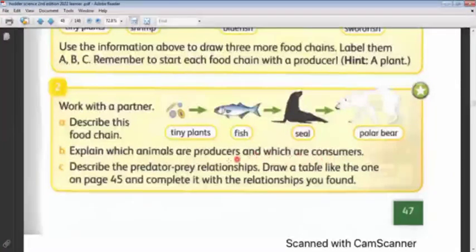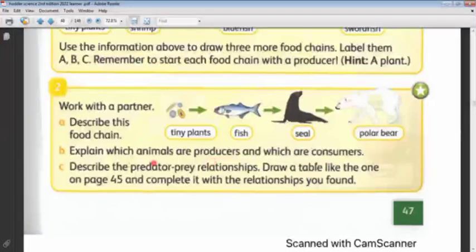Explain which animals are producers and which are consumers. Can you tell me which is the producer and which are consumers? Consumers are polar bear and seal. Okay, what else? And fish. Fish, so okay. And the producer is tiny plants.